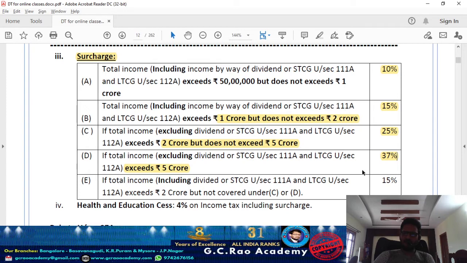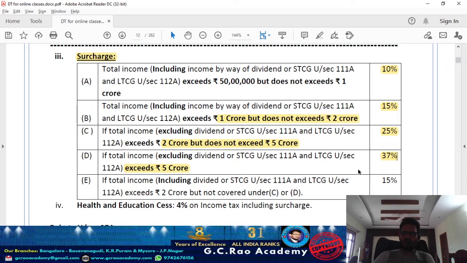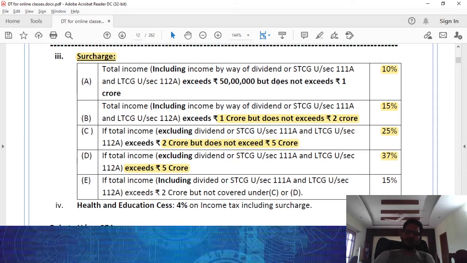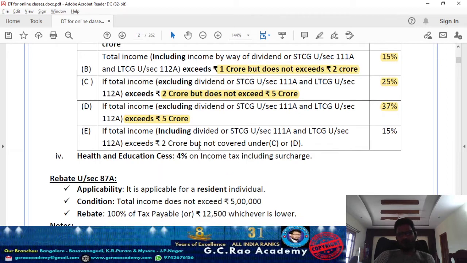So total income of the individual and HUF exceeding 50 lakh but not exceeding 1 crore, surcharge rate applicable is 10%. Exceeding 1 crore but not exceeding 2 crore, surcharge is 15%. Exceeding 2 crore but not exceeding 5 crore, surcharge rate is 25%. Exceeding 5 crore, surcharge is 37%. Sir, what is that 111A and 112A? We will see later.